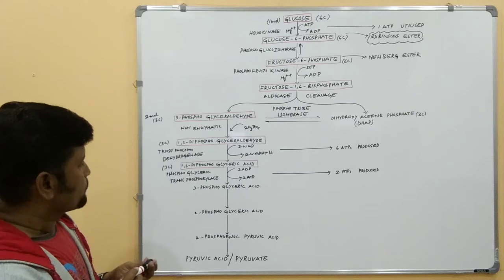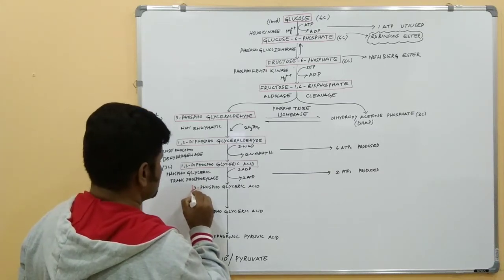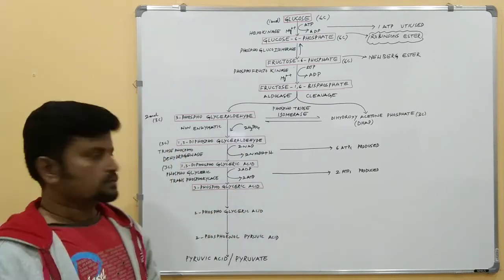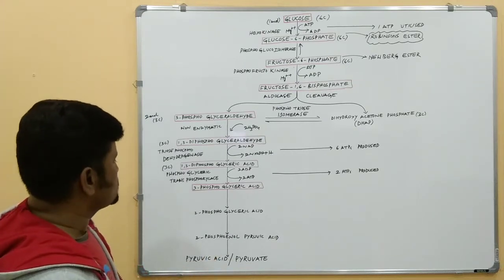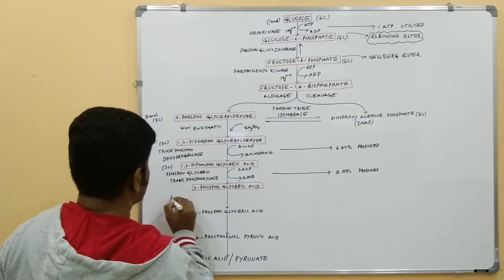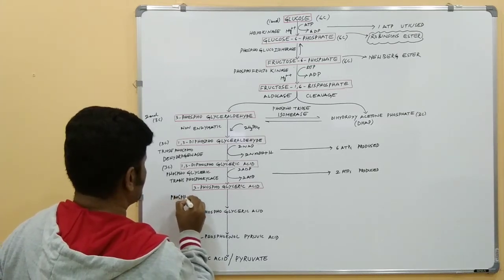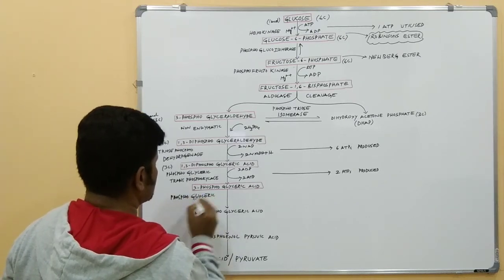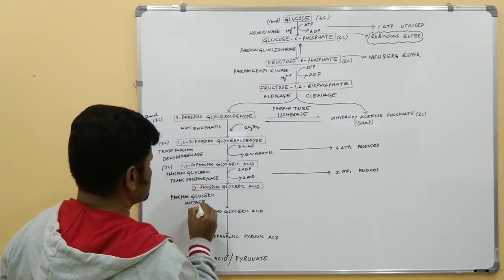Now this 3-phosphoglyceric acid undergoes isomerization, and this reaction is catalyzed by an enzyme called phosphoglyceric mutase.